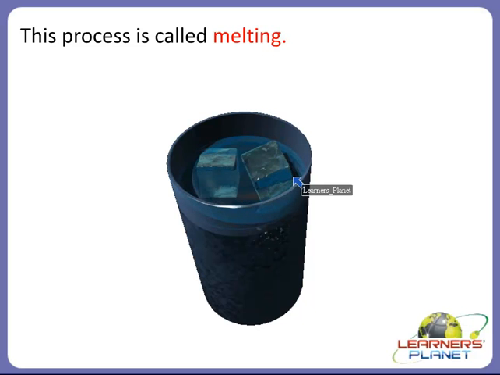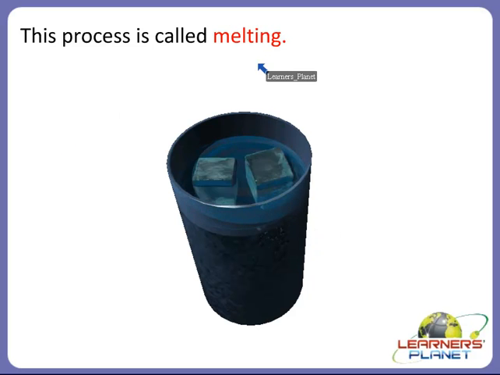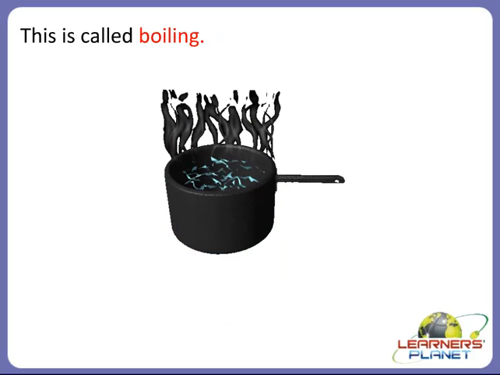So children, a solid can change into a liquid. And this will also happen if you heat the solid. So the solid will melt into a liquid. So this process is called melting. Children, when you heat a liquid, you will see bubbles on the surface of the liquid. Can you see in the picture? These are bubbles.